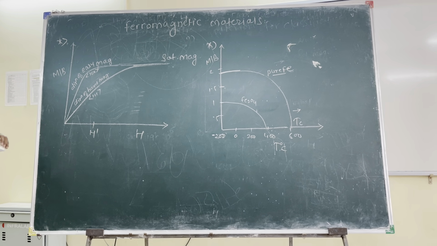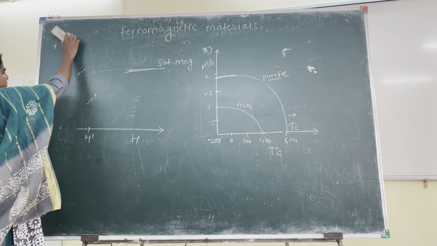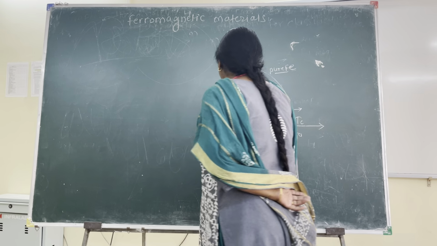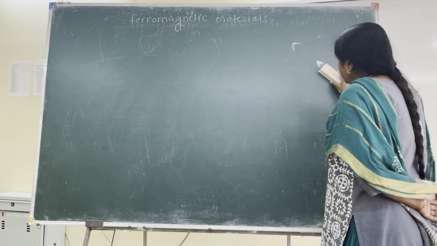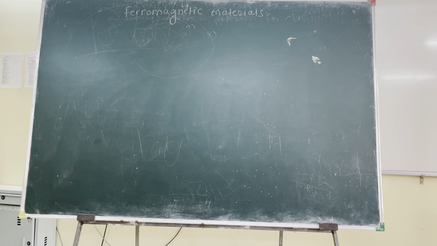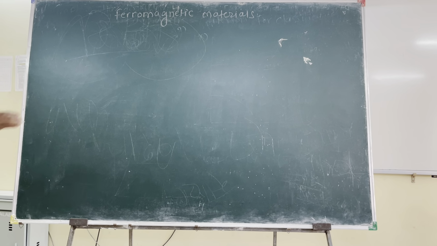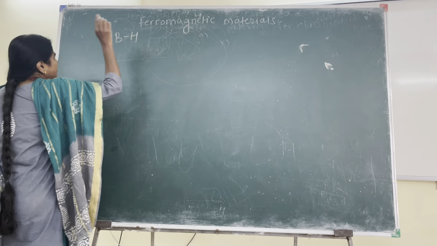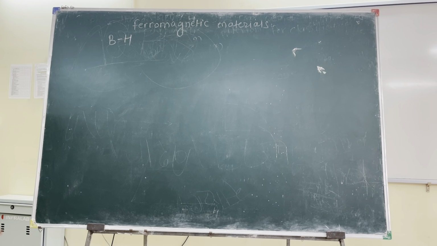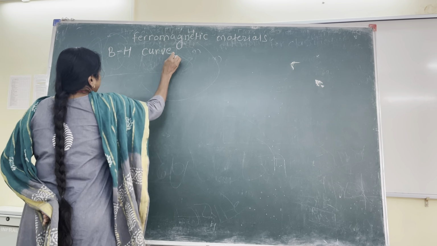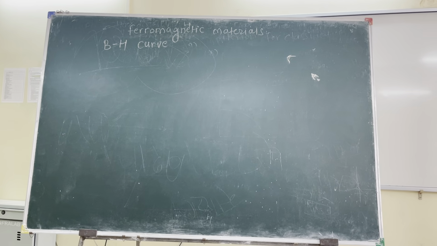So this is the feature of ferromagnetic material, and the very last, very important feature of ferromagnetic materials is being explained now. It is an even more interesting feature. This feature is called the BH curve. Now you know what B is. B is magnetic induction, H is applied magnetic field strength. So the next point you can put in the title: it is a BH curve.